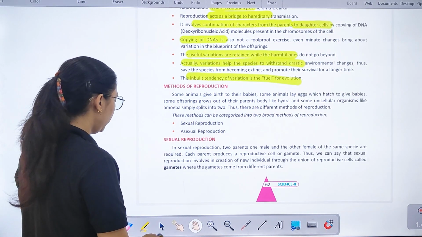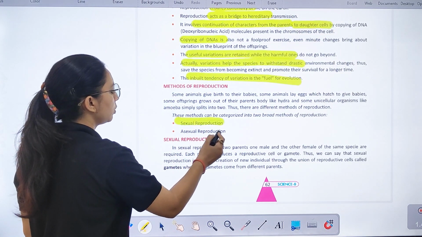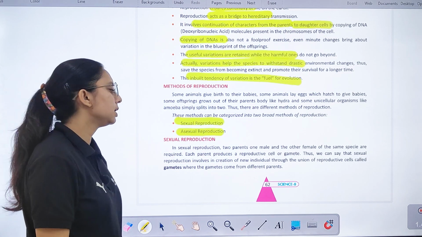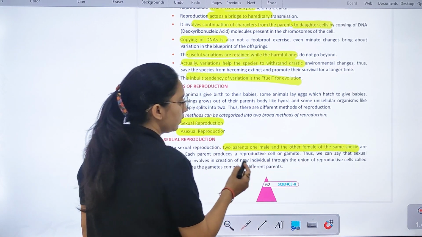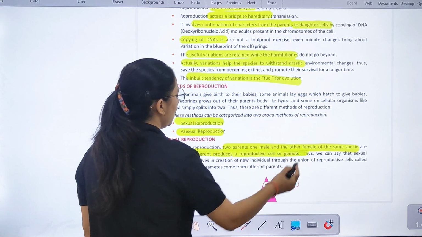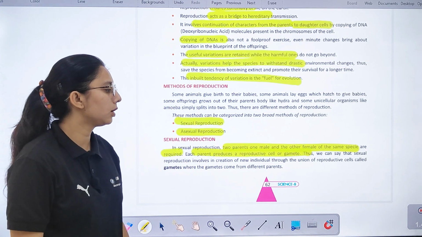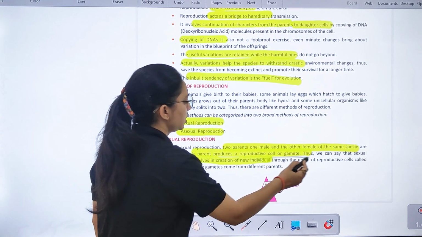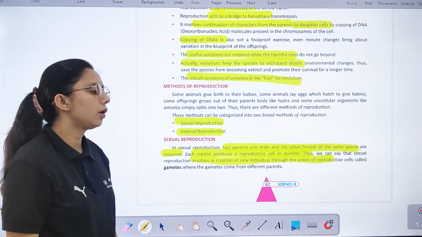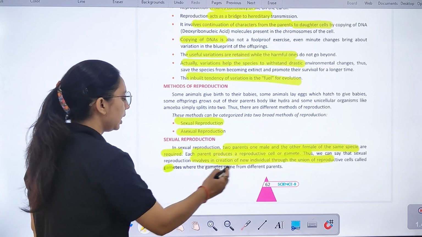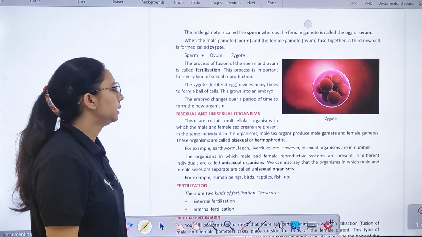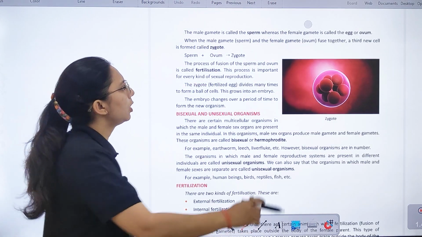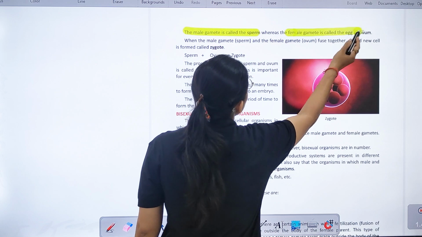Now, methods of reproduction. We have two types, sexual and asexual. What is sexual reproduction? In which two parents, one male and the other female of the same species, are involved. Each parent produces a reproductive cell or gamete, and it involves creation of a new individual through union of reproductive cells. जिसे हम क्या कहते हैं? Gametes कहते हैं, जो आपके different parents से आते हैं. Right? The male gamete is called sperm and the female gamete is called ovum.